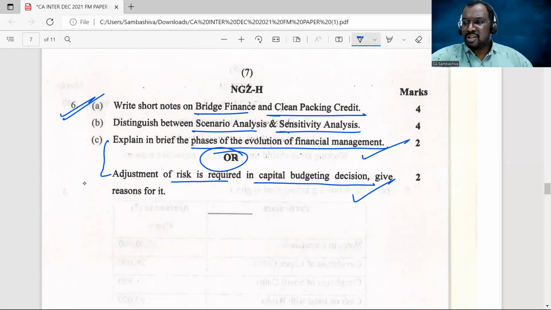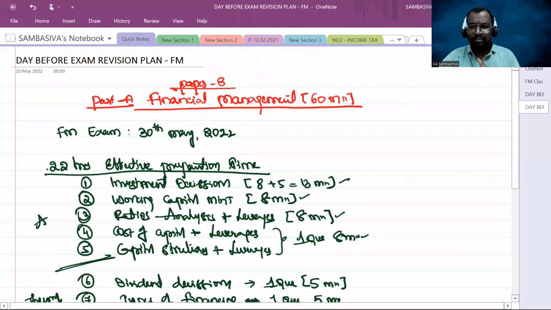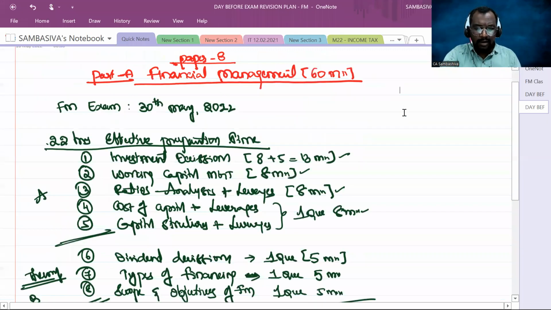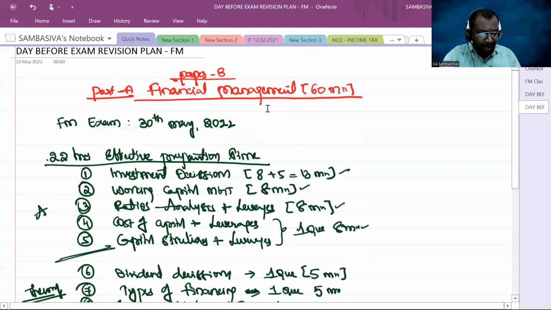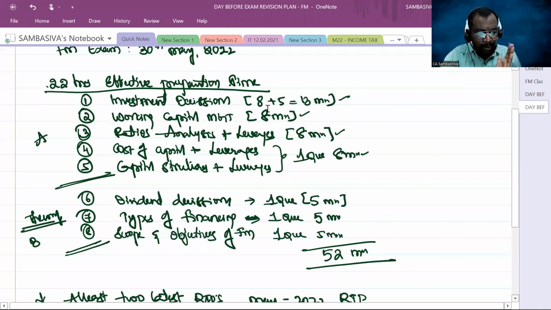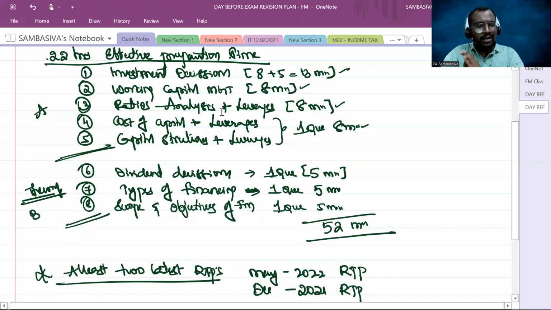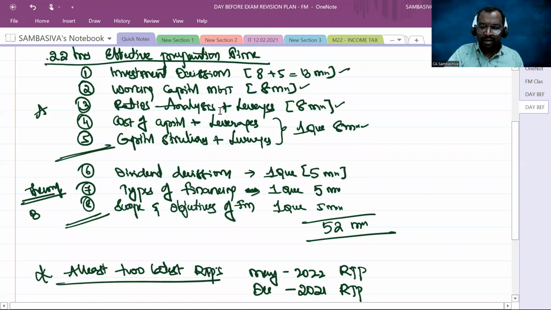Okay, now. Like this, plan your effective 22 hours of preparation before your financial paper exam, right, sir? Make use of each and every minute of the 22 hours. Plan accordingly. Do follow and do prepare all these 8 chapters. Do prepare the latest 2 RTPs. Clear? And follow this strategy. I can give you a guarantee you will score a minimum of 40 marks. See, I've given a paper for 52 marks, but I'm talking about only a minimum of 40 marks.